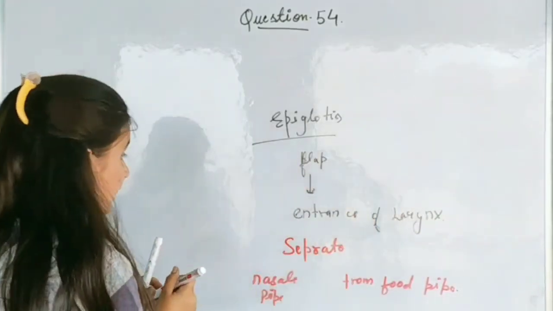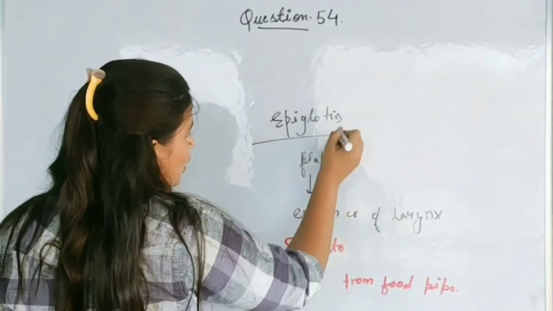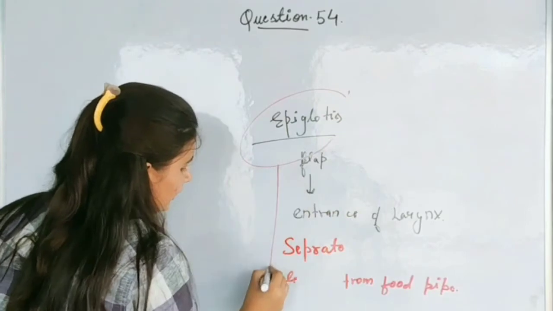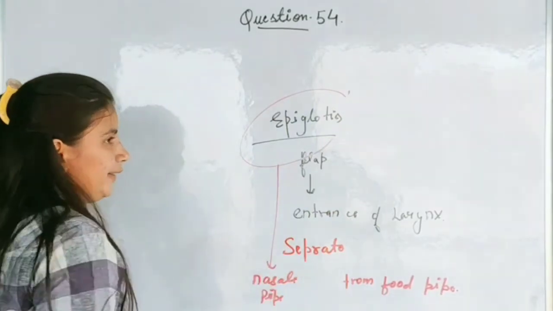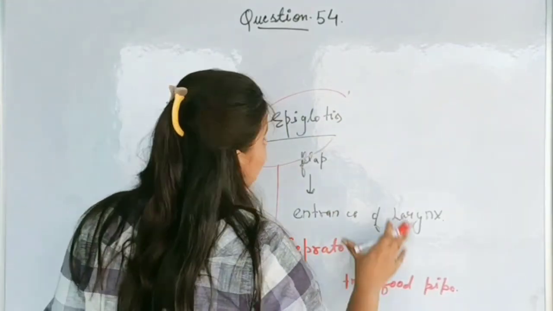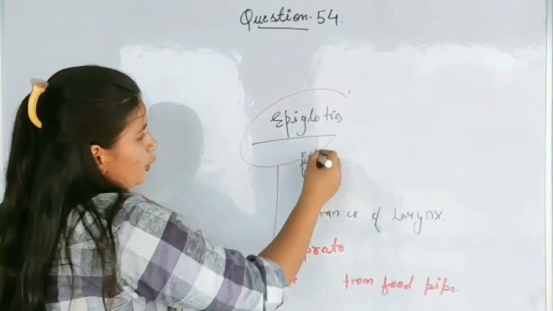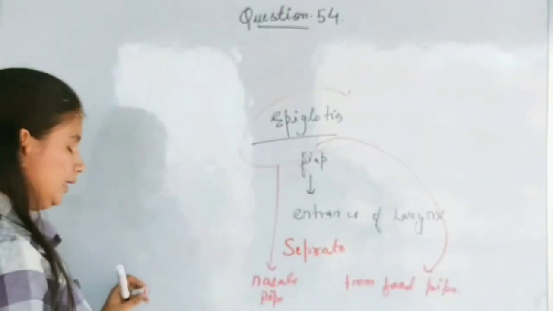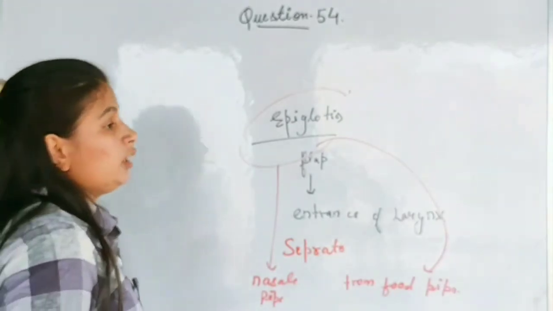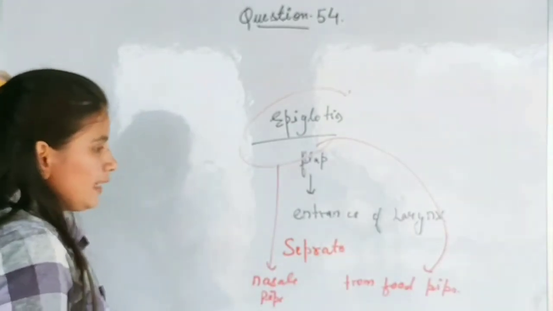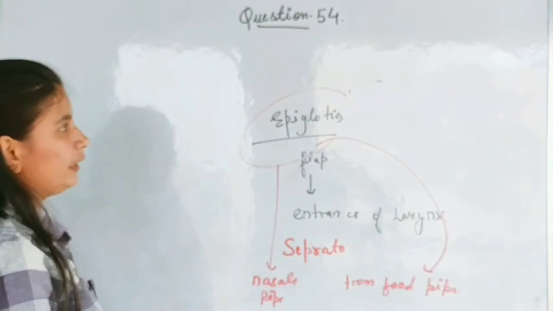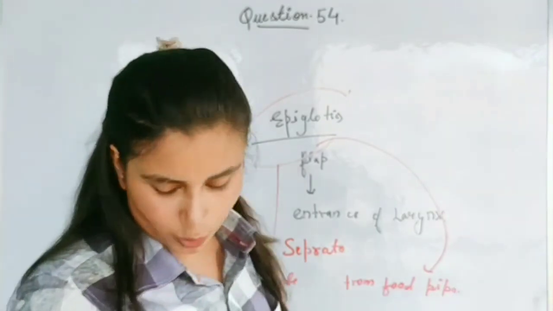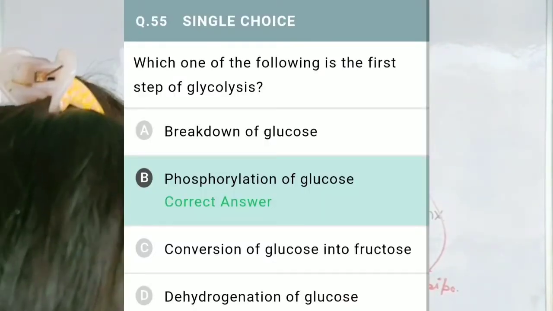Now if we are eating, the epiglottis will cover the nasal pipe so that the food cannot enter the nasal passage, and if we are not eating, then the epiglottis is going to cover the food pipe, so the air can easily pass through the nasal passage so that we can breathe easily. Now move to the next question, question number 55.